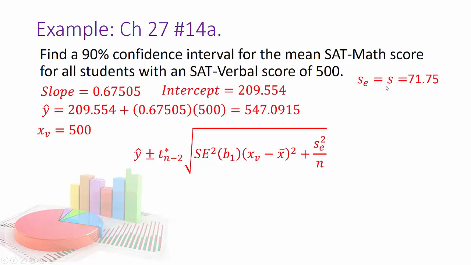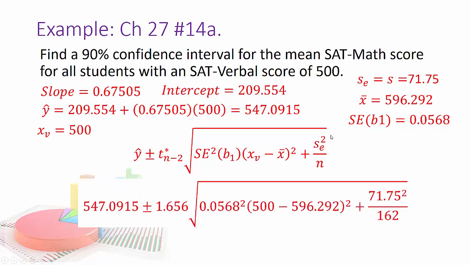If you look at it, it's under the verbal math in the two readings, and then you have dependent variable math. Under r squared, it says s is 71.75. Next thing is I got the average by looking at the two rows for verbal and math. And if you look at the mean for verbal, it's 596, and it says 296 in your book and 292 right here, but it'll be close enough for our calculation. And then finally, the standard error for the slope is down by the coefficient. So it's the third column where it says SE, or standard error of the coefficient, 0.0568.